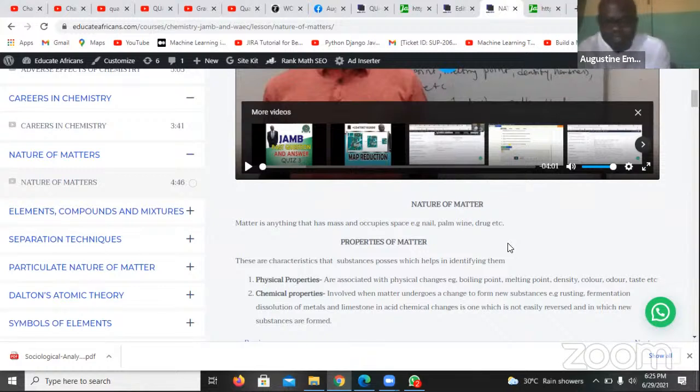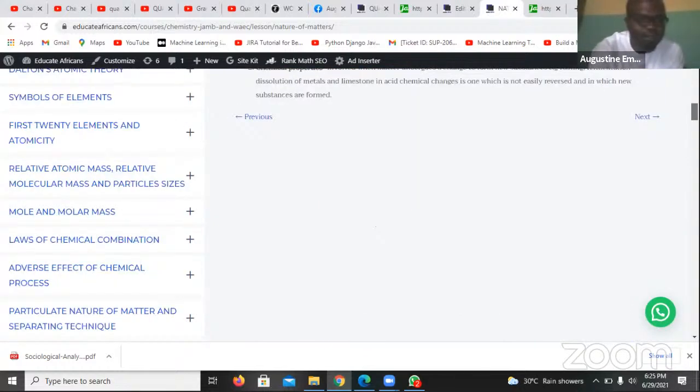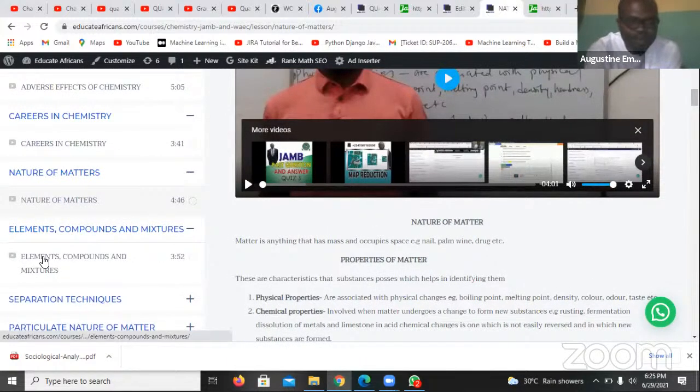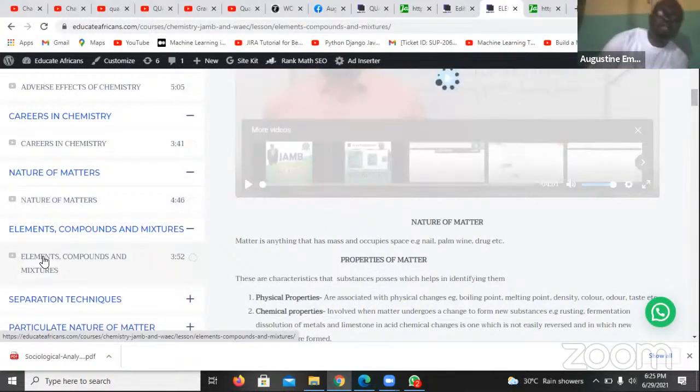Examples of physical properties are boiling point, melting point, density. Chemical properties are things like roasting, fermenting, all the rest of them. And that is it about the nature of matter. I'm going to move straight and fast into elements, compounds, and mixtures, so that by the next class, we'll be looking at separation techniques. And that's how we roll. We're going to move fast.